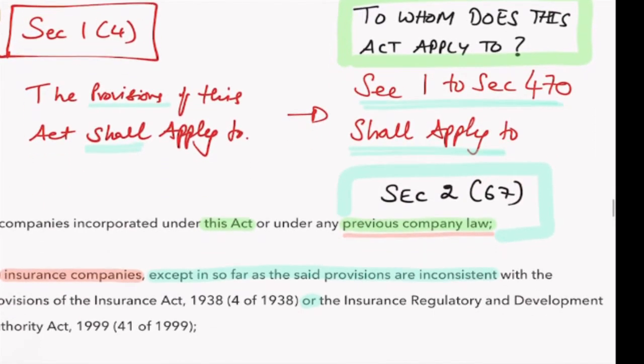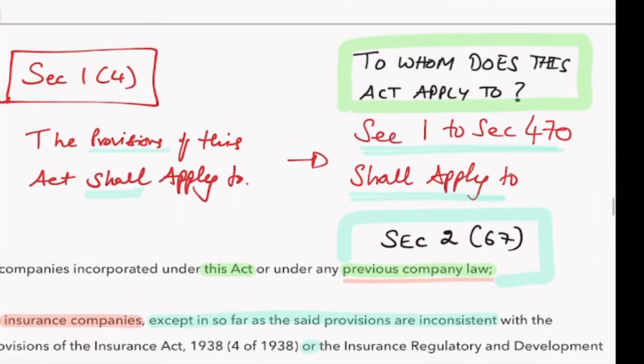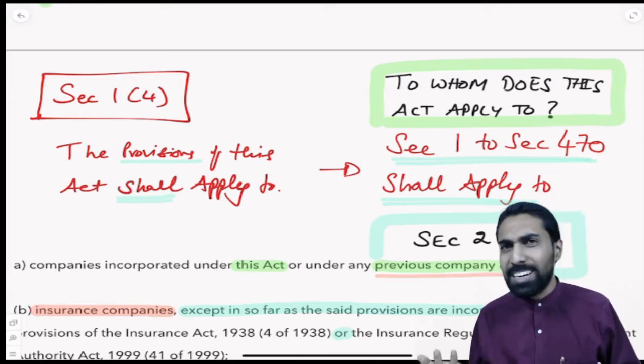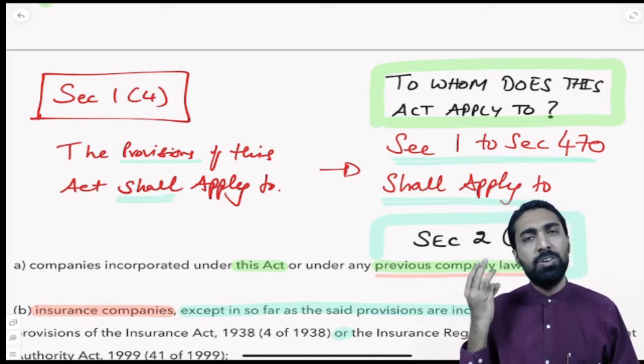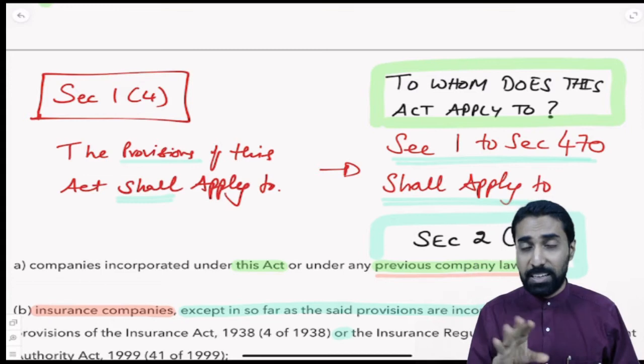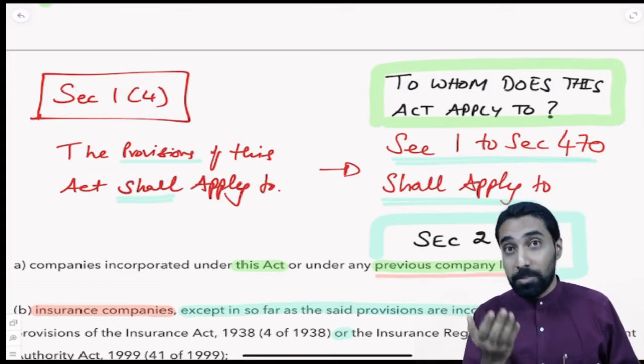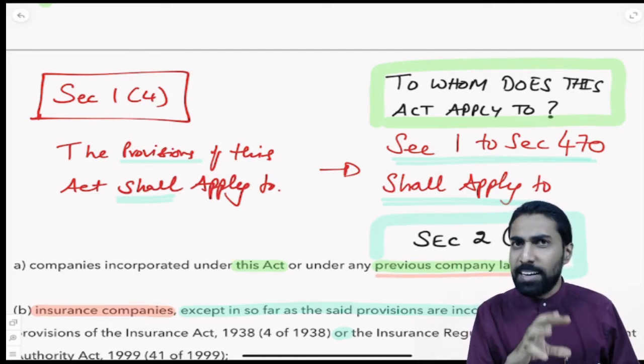Now we will come to section 1 subsection 4. Section 1 subsection 4 basically talks about the simple concept of to whom this act is applicable. Okay, now we understood what the Companies Act is. It extends to the whole of India. Which provision will come into force on which date has been given authority in section 1.